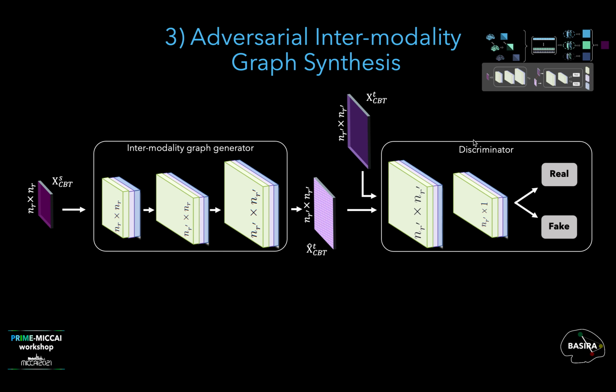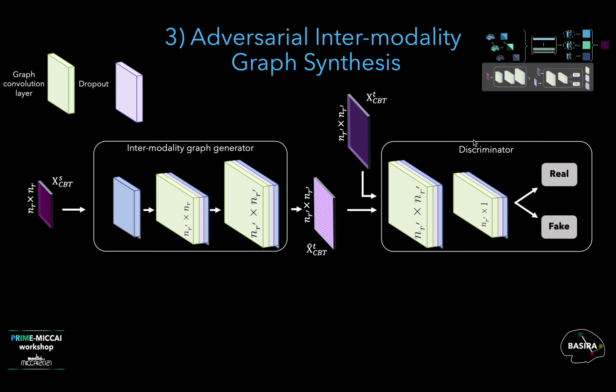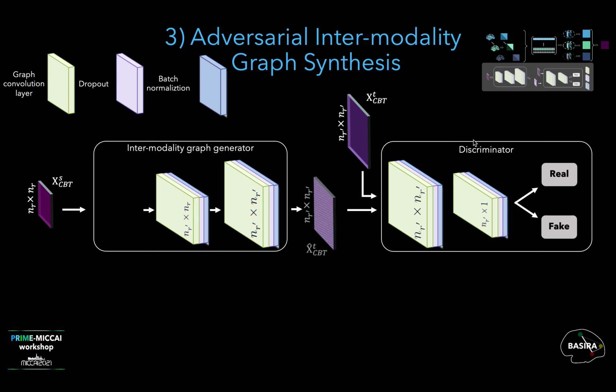Following the estimation of the CBTs, we design an inter-modality graph generative adversarial network that handles shifts in graph resolution, such as node size variation. Our generator and discriminator are composed of three edge-based graph convolution layers, regularized by batch normalization and dropout for each layer's output. Generator predicts the target CBT and discriminator measures the realness of it by comparing with ground truth and target CBT.